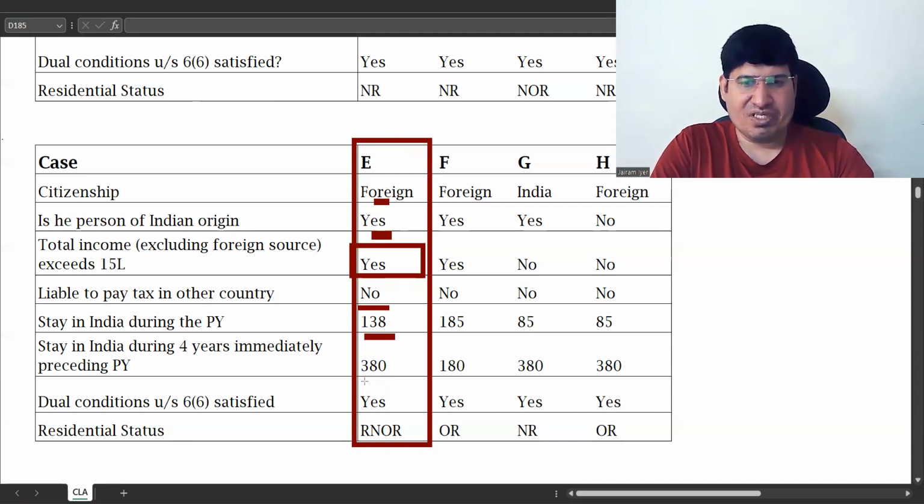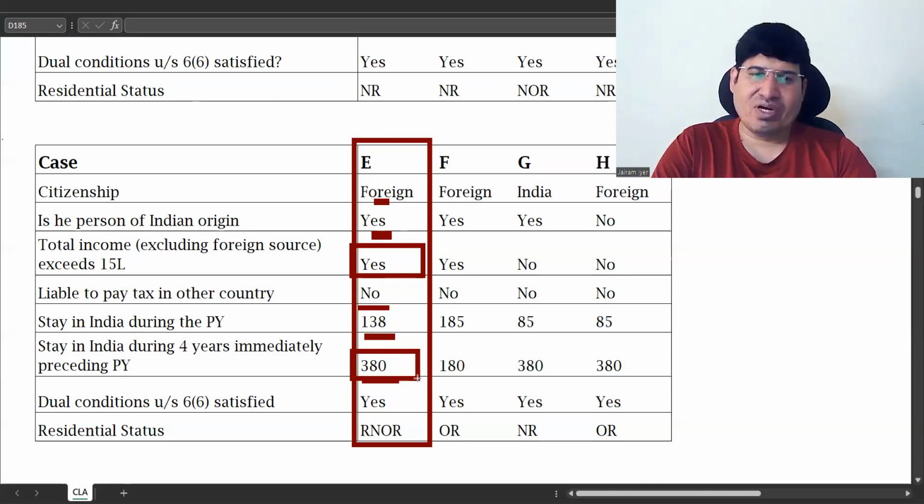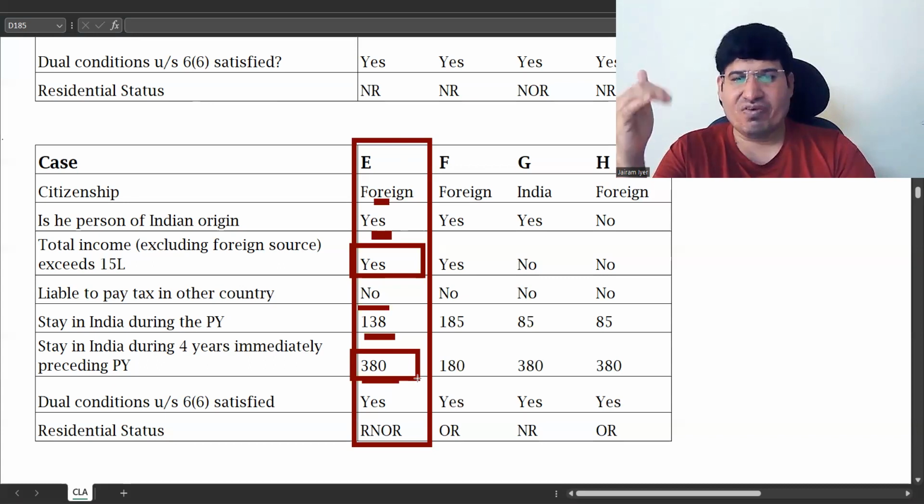His stay in India for the 4 years immediately preceding the previous year is 380 days. So this also is a case of a person of Indian origin on a visit to India, because he was in India only for 138 days. For a major part, he was not in India. And for the 4 years, he has been in India for less than 100 days per year. So it suggests that he's on a visit to India. But we should not work on suggestions.